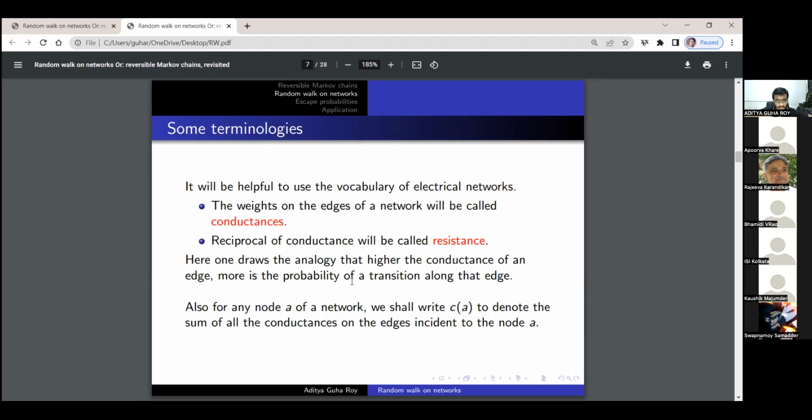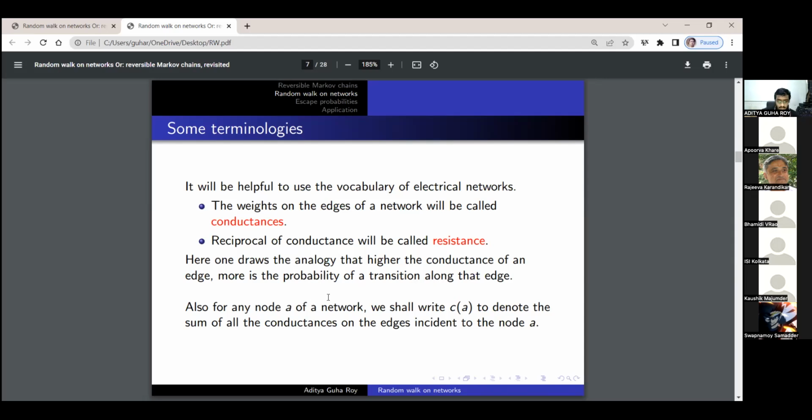The higher the conductance, the more the chances that the electron flows along that edge. So in this case, the higher the weight, the more the chances that the random walk visits along that edge. And the reciprocal of conductance will be called resistance. This again is attributed to the terminology that physicists use. Here one draws the analogy that the higher the conductance of the edge, the more is the probability of transition along that edge.